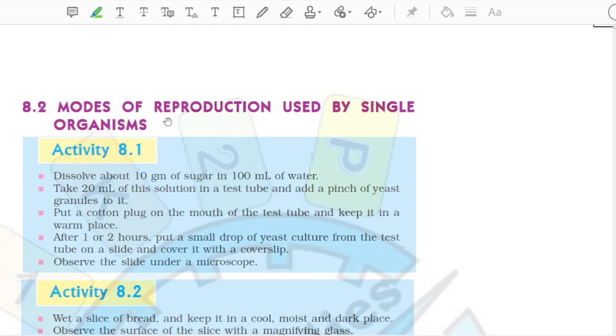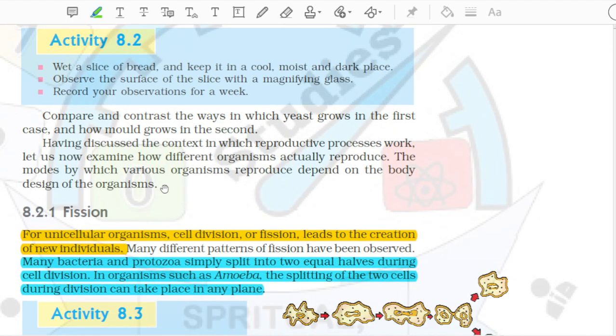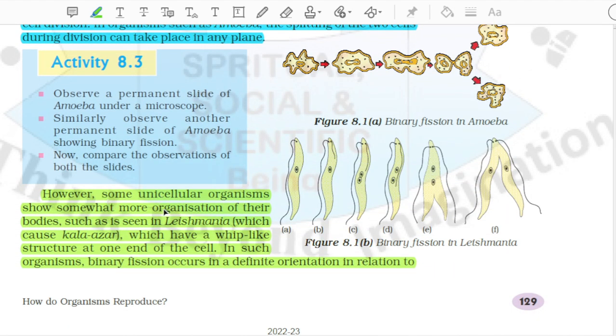However, some unicellular organisms show somewhat more organization of their bodies, such as is seen in Leishmania, which causes kala-azar, which have a whip-like structure at one end of the cell. In such organisms, binary fission occurs in a definite orientation in relation to this structure. Figure 8.1, b, binary fission in Leishmania.